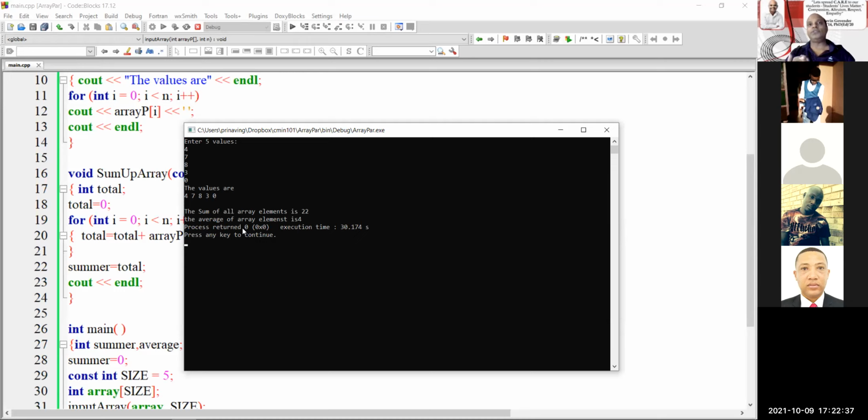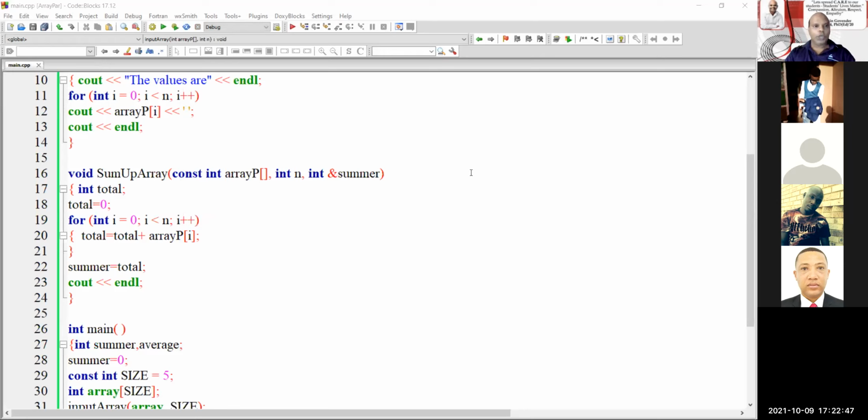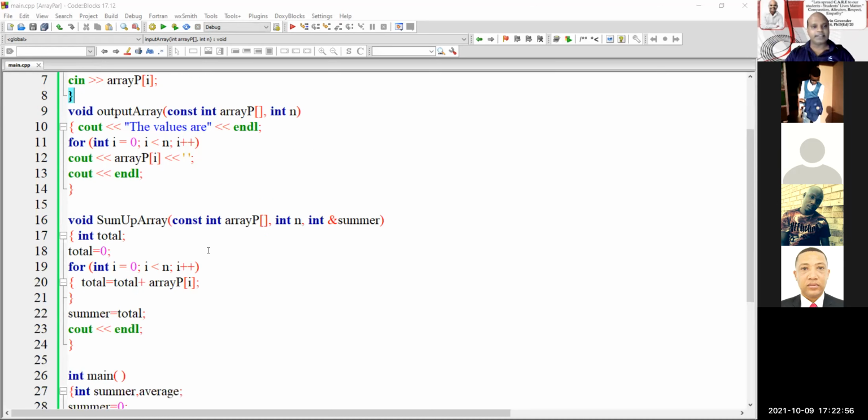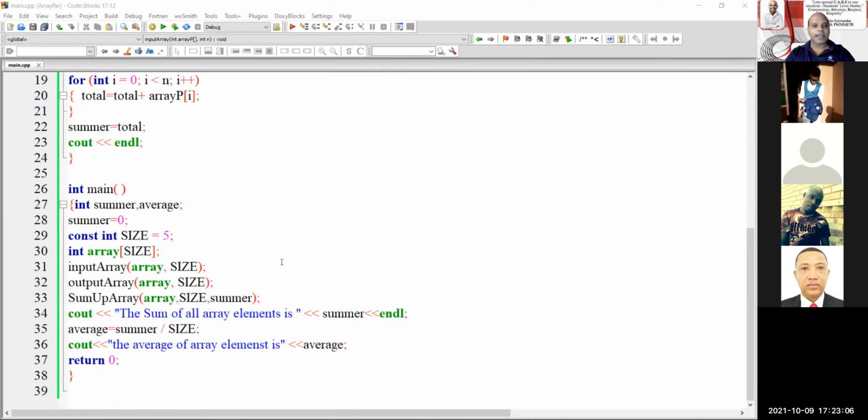Now I'm going to go a little bit in depth in terms of a reference parameter and a value parameter and why I've got to do it like that, right, Sam? In any computer program, you have input, processing, and output. Here's my input into the array. Lines 16 to 20 are my processing, and lines 9 to 12 are my output.